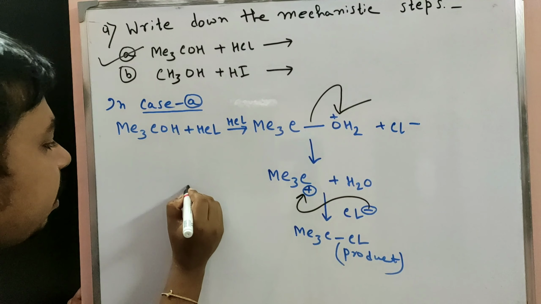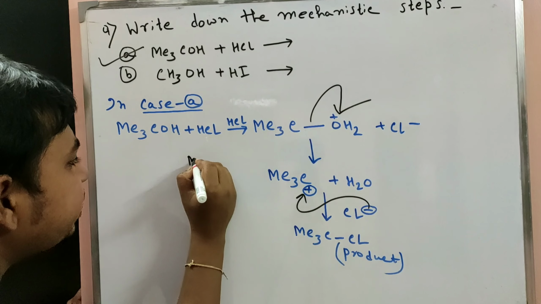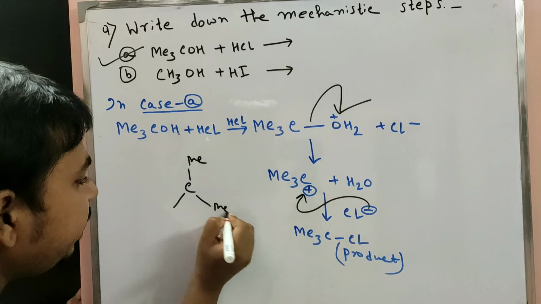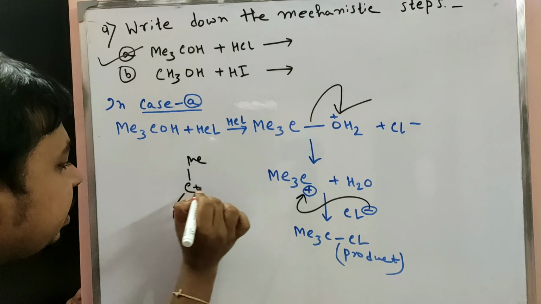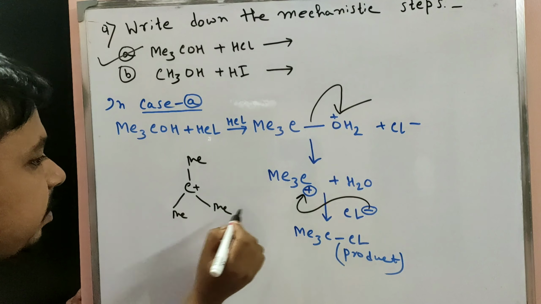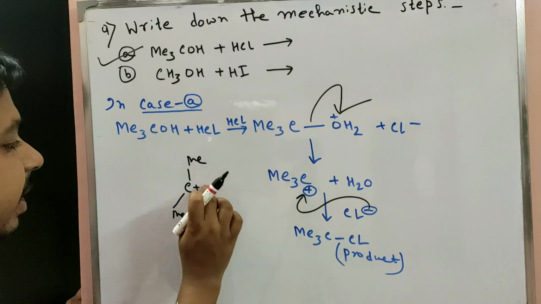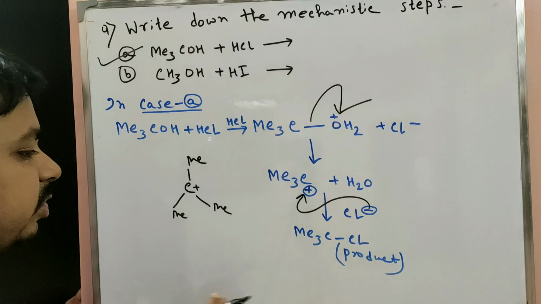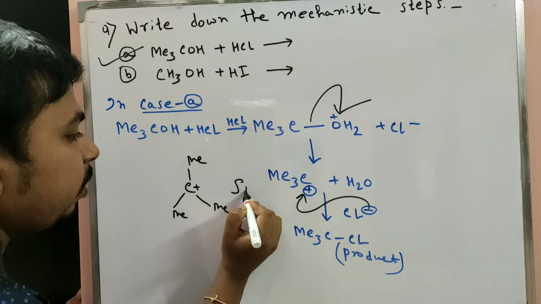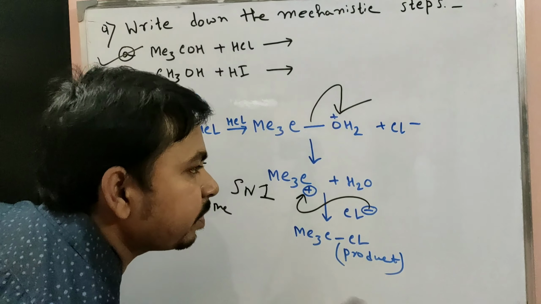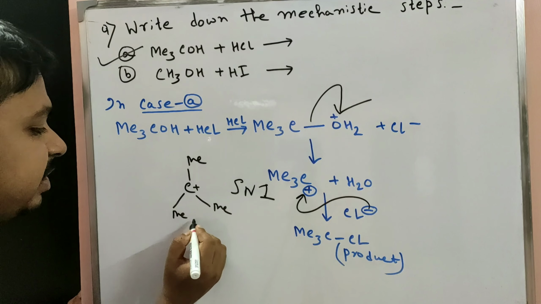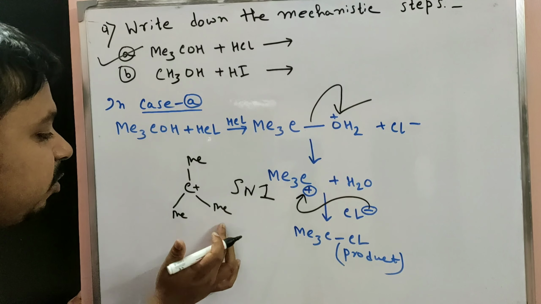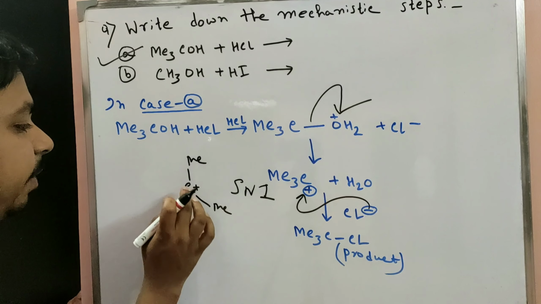In the intermediate, Me is present and the plus charge is here, and then Cl minus attacks here. The reaction goes through an SN1 pathway, because the transition state involves a carbocationic intermediate and the plus charge is formed.